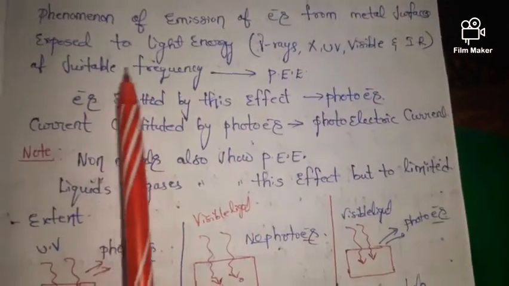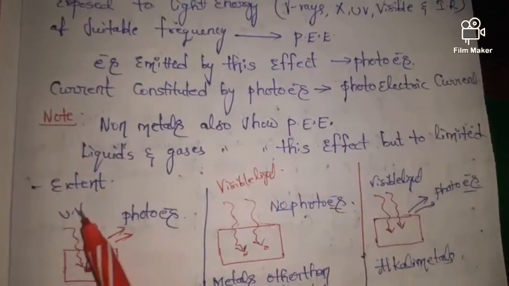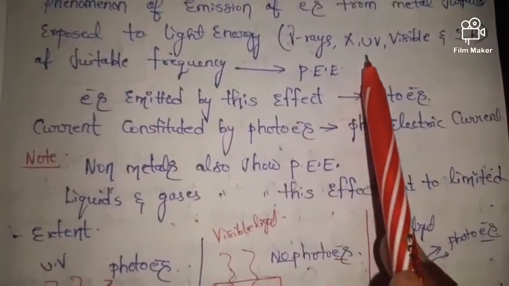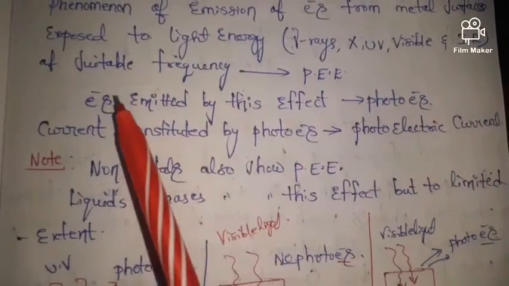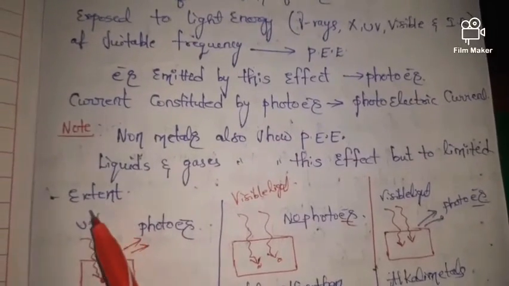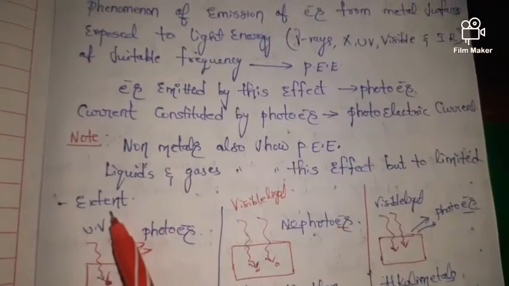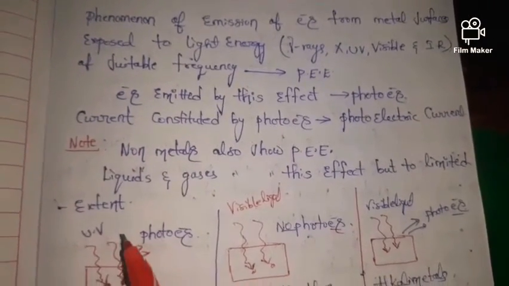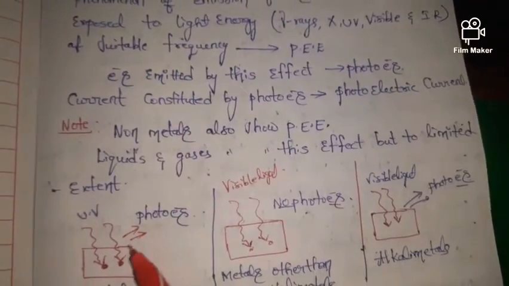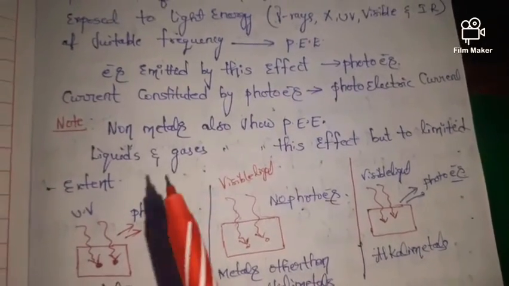Whenever this metal surface is exposed to light energy, it may be gamma rays, X-rays, visible, IR, whatever it may be, of suitable frequency. Whenever light of suitable frequency falls on the metal surface, then emission of photoelectrons from the metal surface will occur. This phenomenon is called the photoelectric effect.